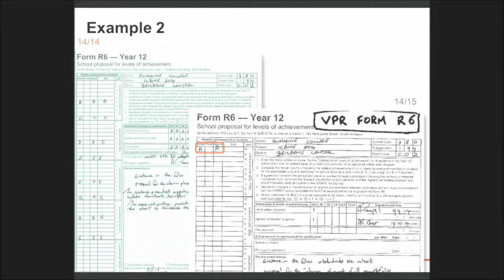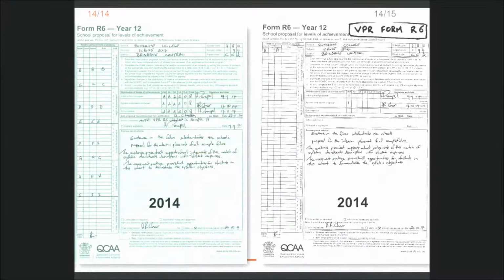The VPR student is required as sample folio A because the student is the highest placed in the cohort, a requirement of the QCAA sampling pattern. There are 9 students in total exiting the subject, and 9 folios are required as part of the sampling pattern. Note also that the review panel chair has accurately completed verification. Both forms are signed and completed by the review panel chair once agreement has been reached with the school.